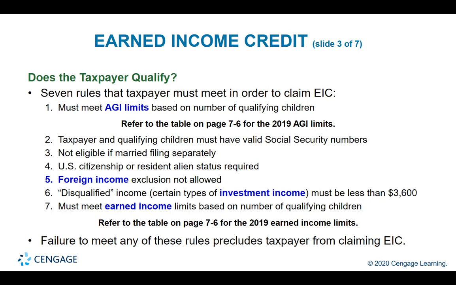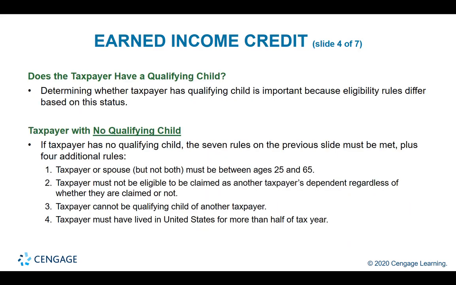Typically the couple should be married filing jointly, but if they choose married filing separately, meaning that they find some type of benefits for filing separately, the government says you will not be eligible for this credit. Number 4, must be U.S. citizenship or resident alien status. Failure to meet any of these rules precludes the taxpayer from claiming this credit.